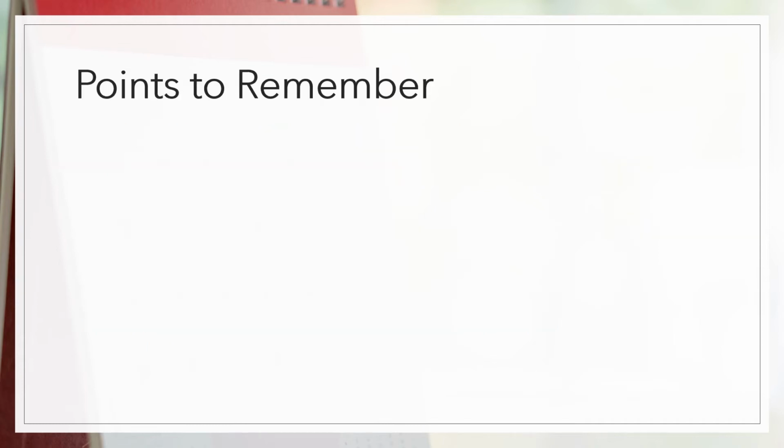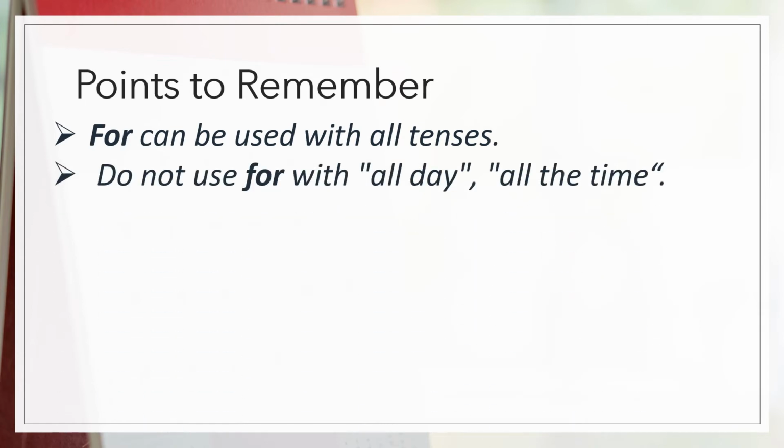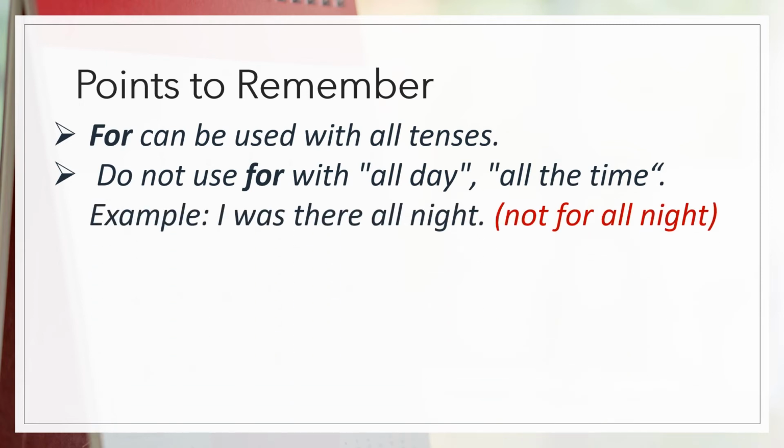We need to remember few points while using the prepositions for and since. For can be used with all tenses. All tenses means past, present and future tense. Do not use for with all day, all the time. Example, I was there all night. We cannot frame a sentence as I was there for all night.